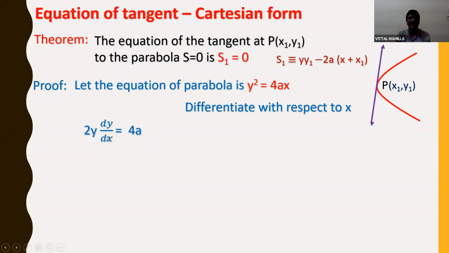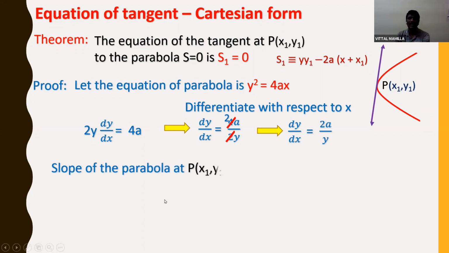So 2y into dy by dx is equal to 4a. I can cancel 2 and 2 here, or else simply I can write dy by dx is equal to 4a by 2y. The 2 cancels with 2, then dy by dx is equal to 2a by y.